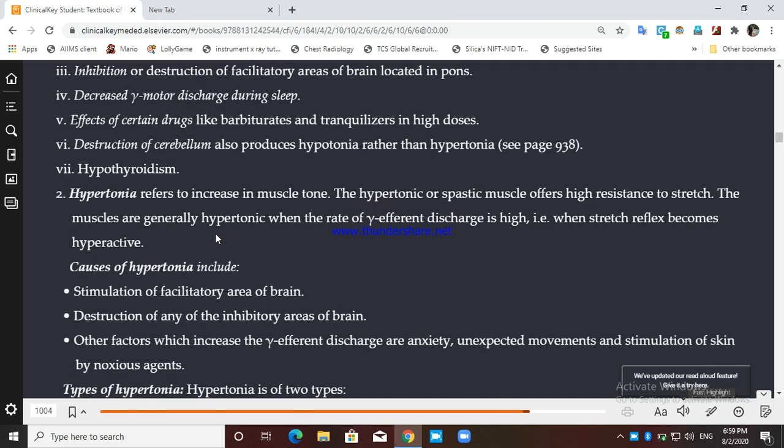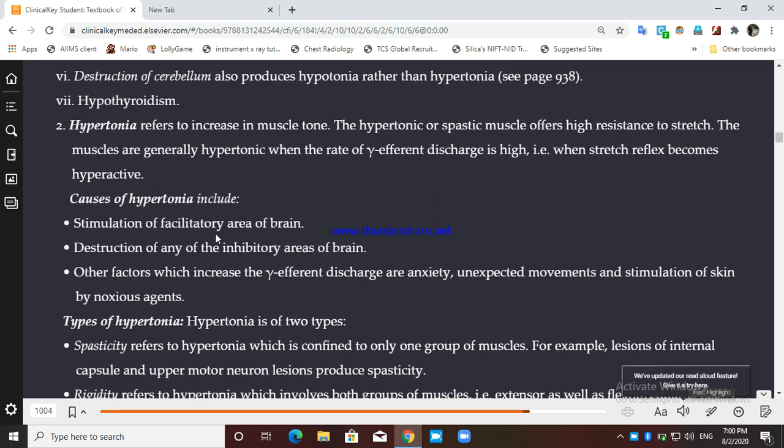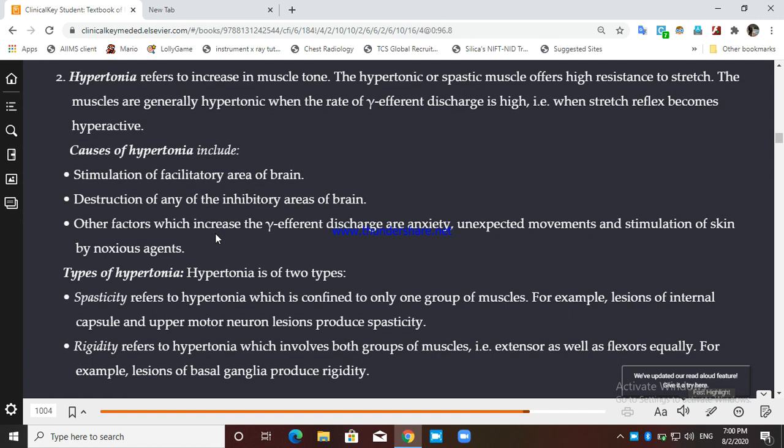So what is the cause of hypertonia? Just opposite. The cause will be opposite: stimulation of the facilitatory area, destruction of the inhibitory area of the brain. Other factors which increase the gamma efferent discharge are anxiety, unexpected movements and stimulation of the skin by a noxious agent. पेन किसी को पिंच कर दो, है ना, वो सब तुम्हारा टोन को बढ़ा देगा. अनएक्सपेक्टेड मूवमेंट टोन को बढ़ा देगा, ठीक है.